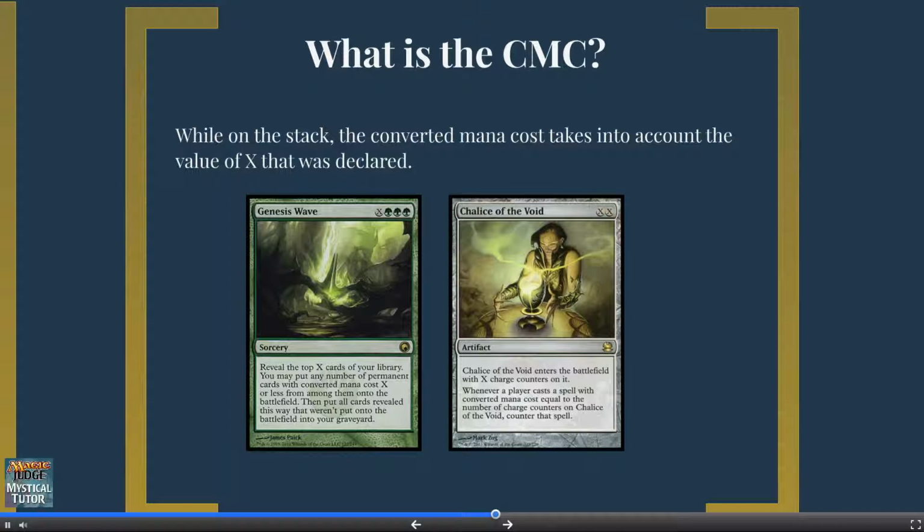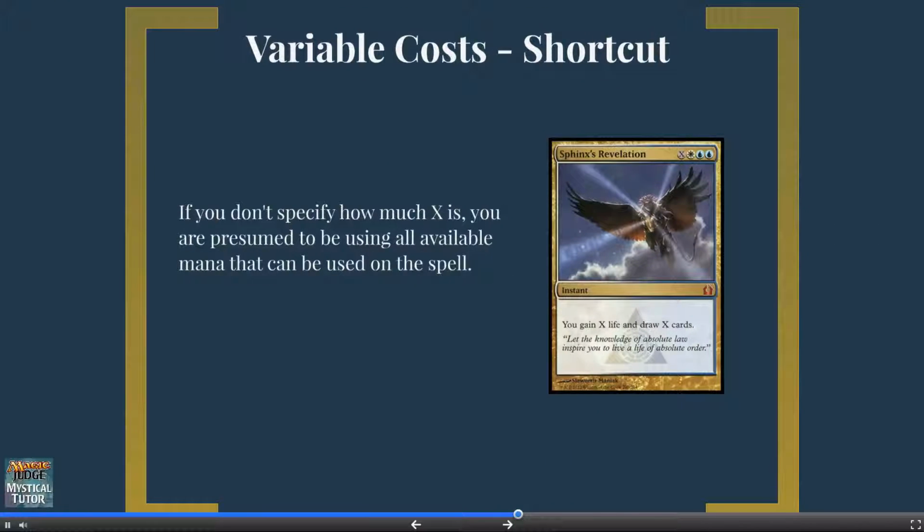If you chose X equals 1 for Chalice of the Void, since it has X in the mana cost twice, the converted mana cost would be 2. There is a tournament shortcut that says if you cast a spell with X in its mana cost, and you don't specify what X is, then you're intending to spend all of the mana in your mana pool on that spell.